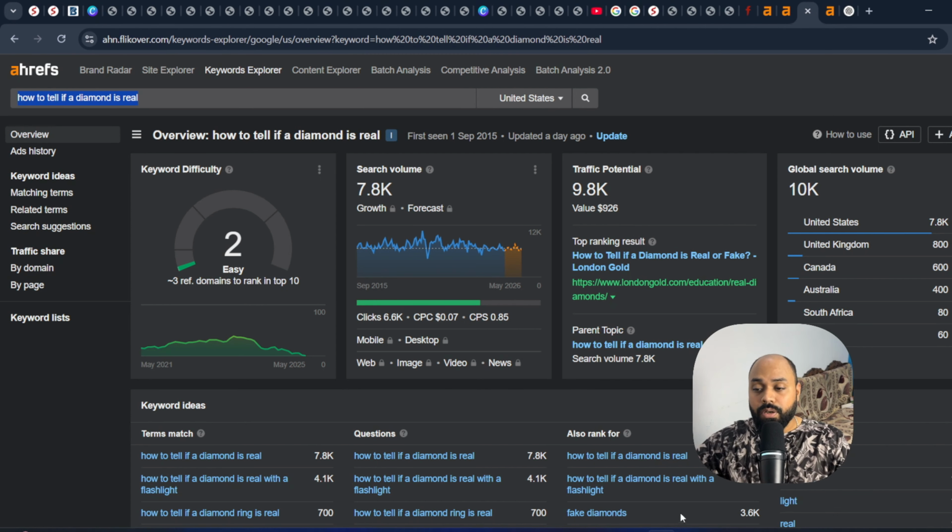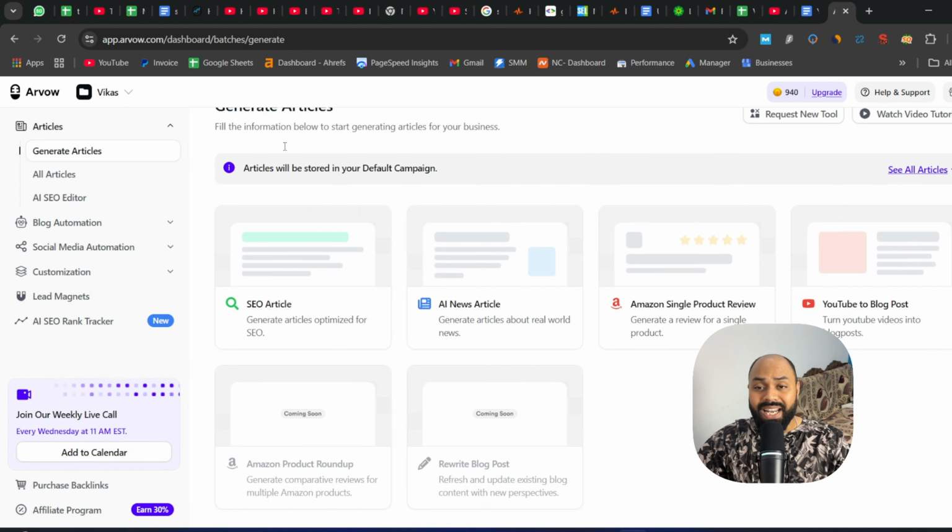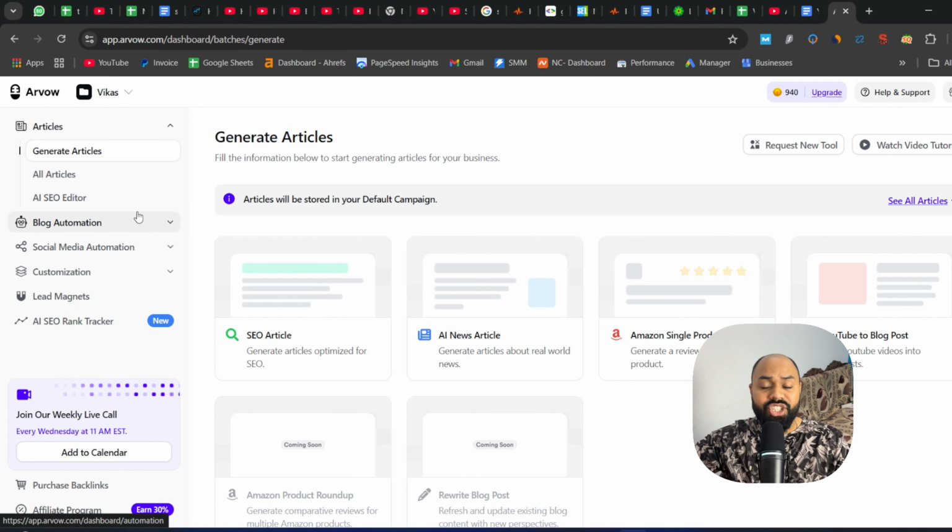And after that, what we have to do is we have to go to Arvow. So if you just want to try out Arvow, you can exactly do that. I think you can produce around 2 to 3 articles for free, but I highly recommend that you go and check out the premium plan, because it starts from just, I think, $40.